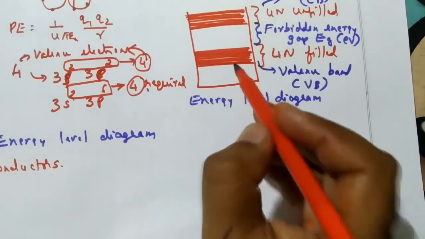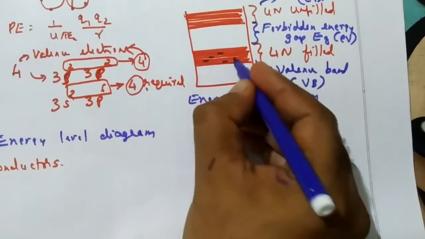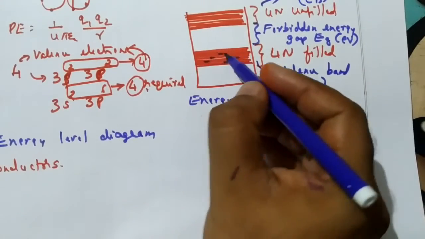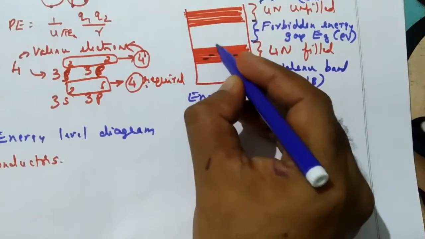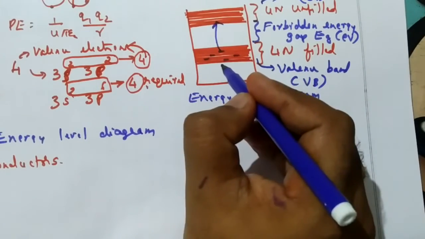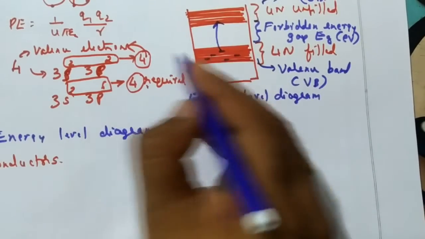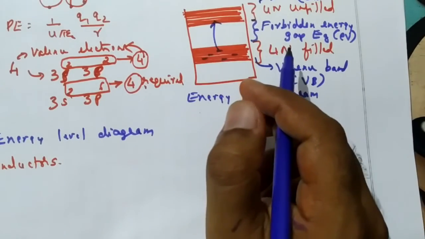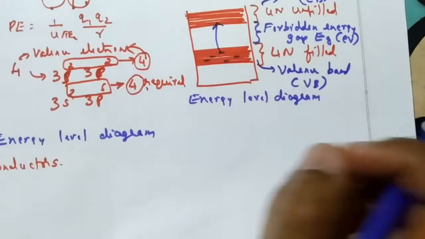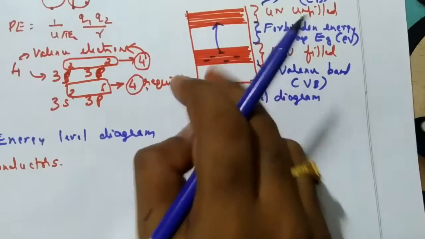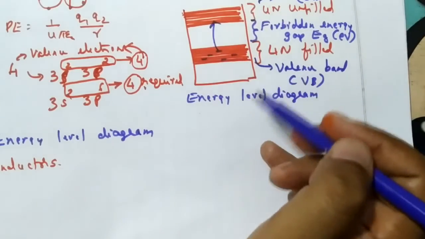So the electrons should go from the valence band to the conduction band. Once they go to the conduction band, they are free. Once they are free, they can be attracted by the positive of the battery. That is how the conductivity occurs. So this is the importance of the forbidden energy gap.